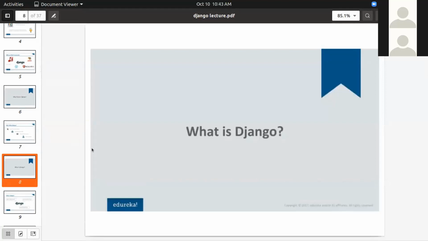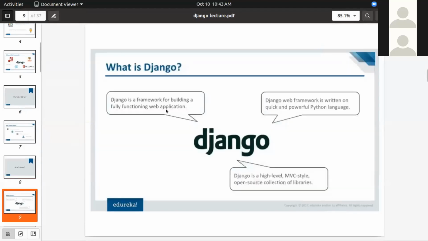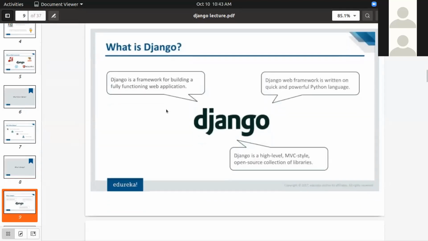Now we have seen what the advantages of Django are. But now we'll see what Django does, on what thing Django works. How does Django perform its operation? Django is a framework for building a fully functional web application. The Django web framework is written in the powerful Python language. I have explained all these points.